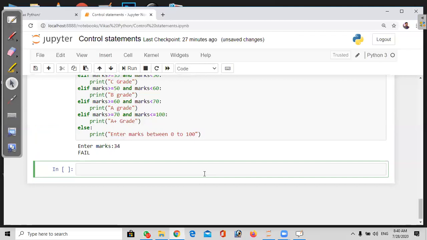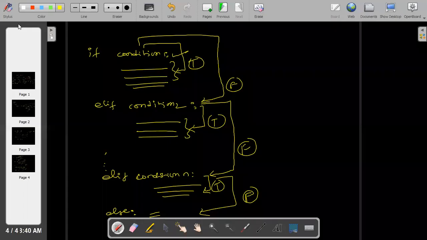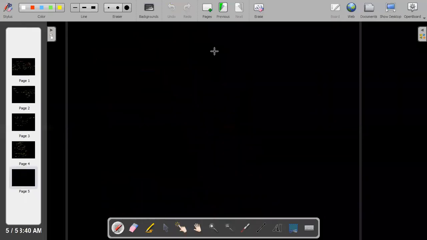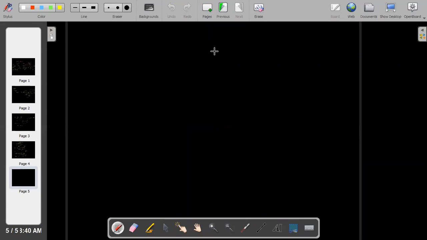So here we are checking this one. Next, I said nested if. Nested if means a condition inside another condition. As we know, a nest is like what birds make, like a house. So nested means a loop inside another loop or a condition inside another condition. The nested conditions will be used here.